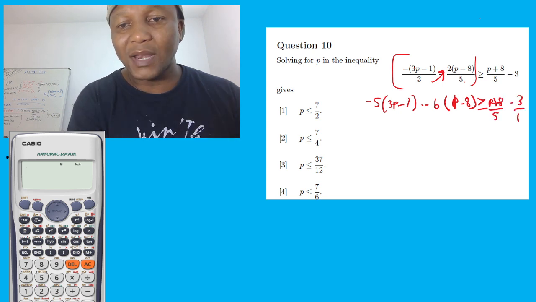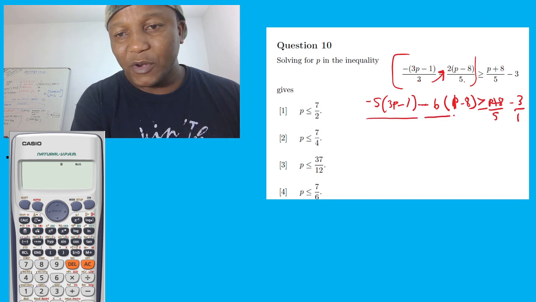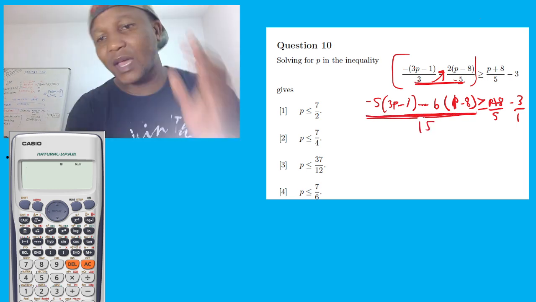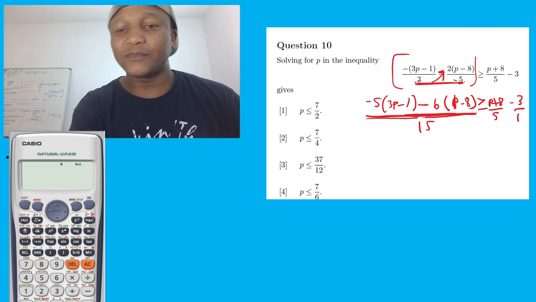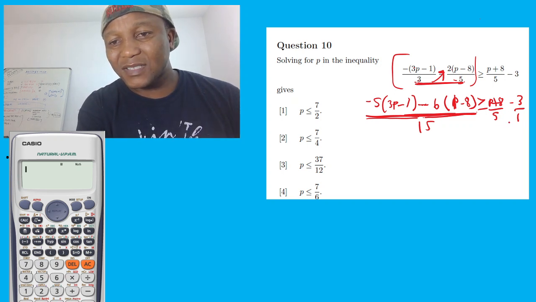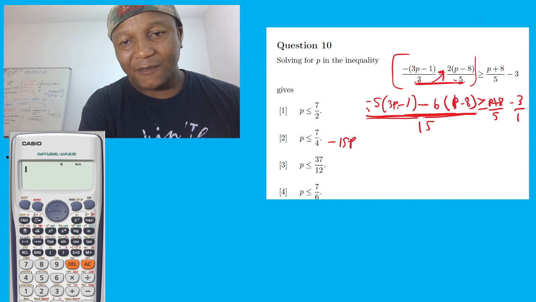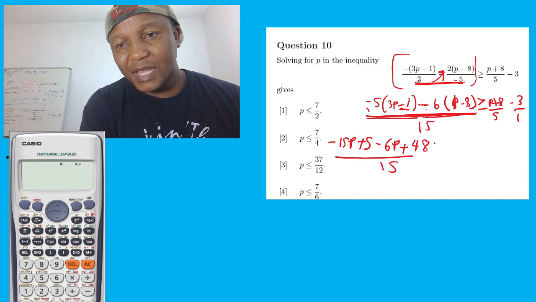Also put it over 1. So when you do that on the left, remember you cross, and then you must multiply these two. 5 times 3 equal to 15. Then you put one line now. We're going to do the same thing on the right hand side too. So while we simplify the top here, we must also do something. Now let's go. -5 times -p equal to -15p. -5 times -1 equal to +5. -6 times p, -6p. -6 times -8, +40. Over 15. And then here we say greater or equal.